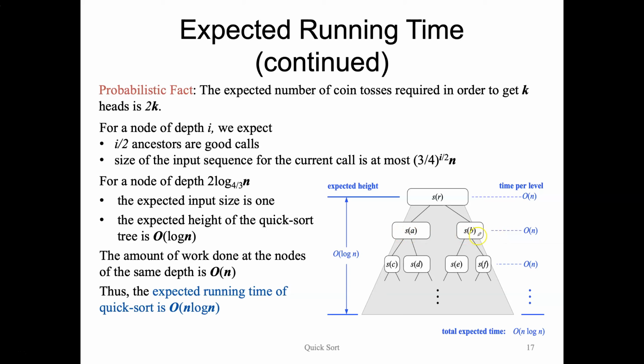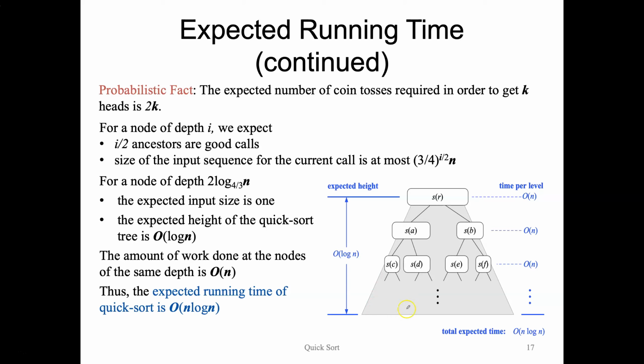But at each level, if we count up how many elements we have left, the amount of time we have is linear. So the only question remains, how many levels do we have? So how many recursive calls to quicksort would we have to make? What we can show is that similarly to merge sort, where we were dividing our list in half each time, the height of this tree was log base 2 of n, because we could guarantee we were always dividing our list by half each time. And log n was the number of times we had to repeatedly divide our list by 2 until we were left with 1, and that was our base case here.